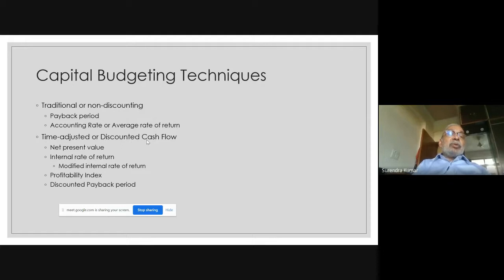So assuming you have two projects which are giving the same payback period, and their cash flows after the payback period are substantially different, it doesn't have a measure to differentiate between these two projects, because your common sense will tell you that if the payback period is the same, you must also look at the cash flow after the payback period. So the project which has got higher cash flow after the payback period, you must choose that. But this technique nowhere gives you that idea. Maybe you can apply it from your common sense, but the technique doesn't help you in that.